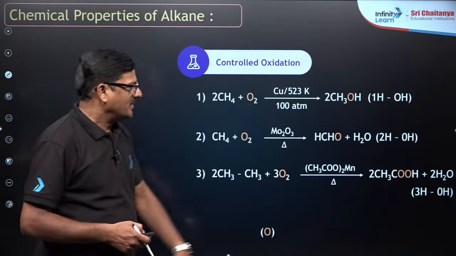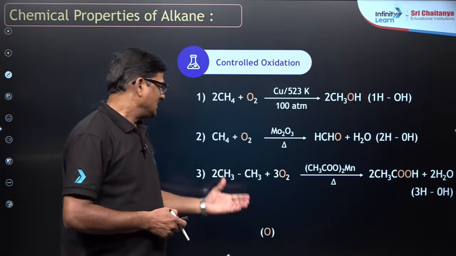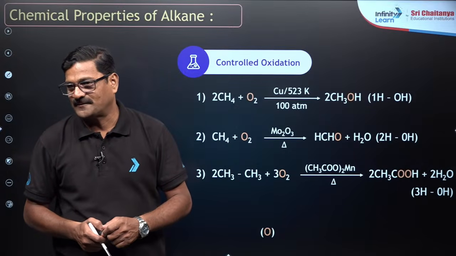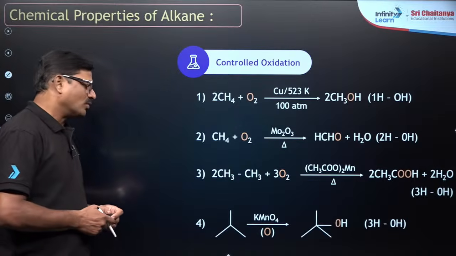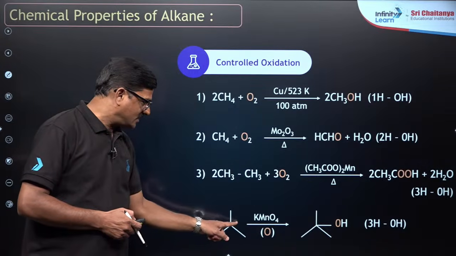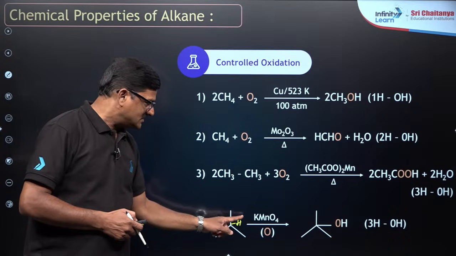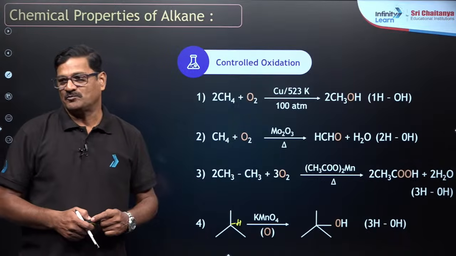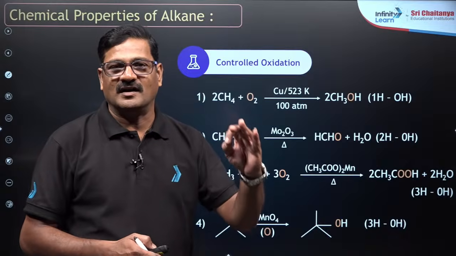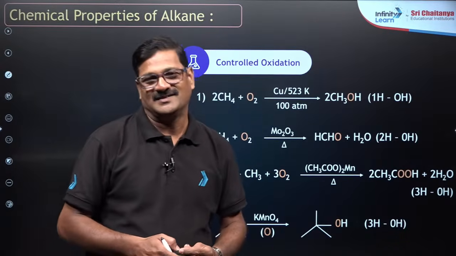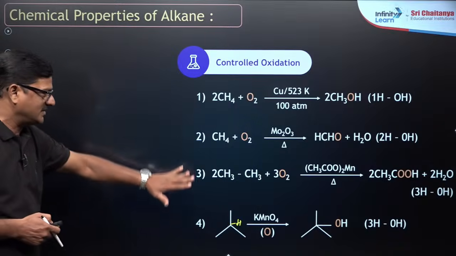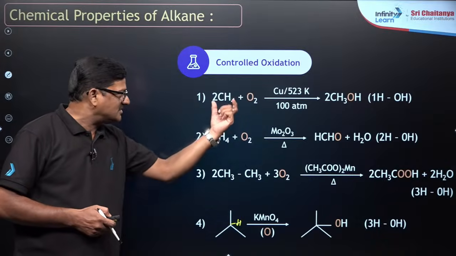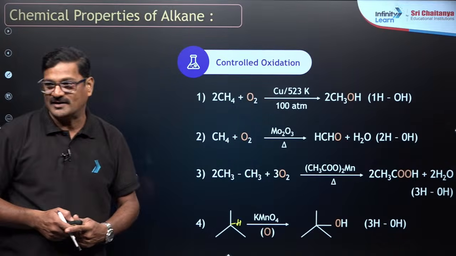In the presence of manganese acetate, ethane is going to convert into its corresponding acid, acetic acid. And also a tertiary hydrogen that is there in the alkane is oxidized by KMnO4 to give its tertiary alcohol. Tertiary hydrogen of the alkane can be easily oxidized. So this is a controlled oxidation. Any doubt?